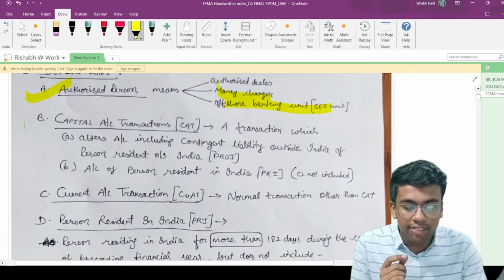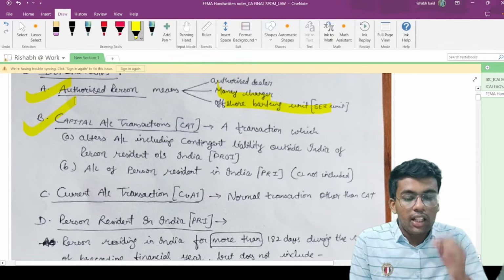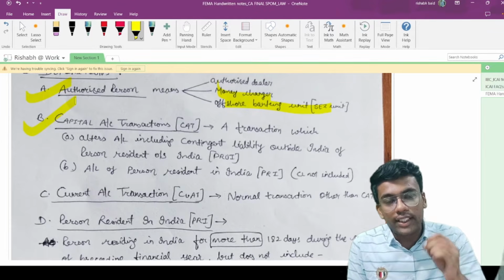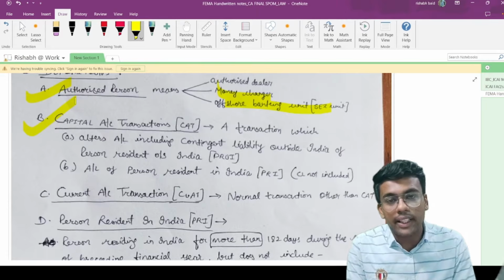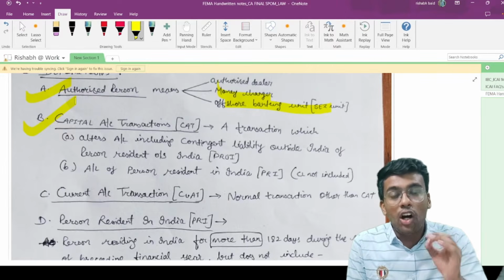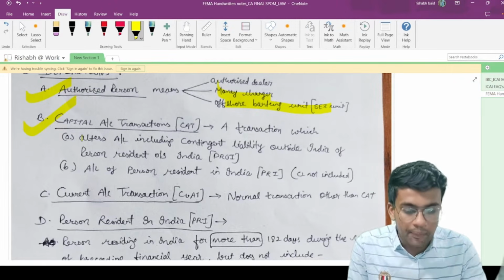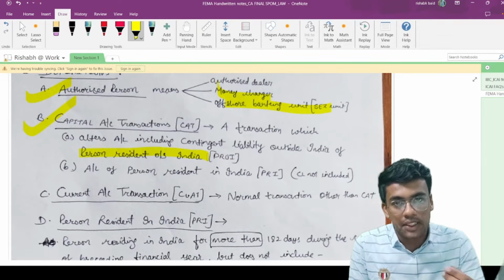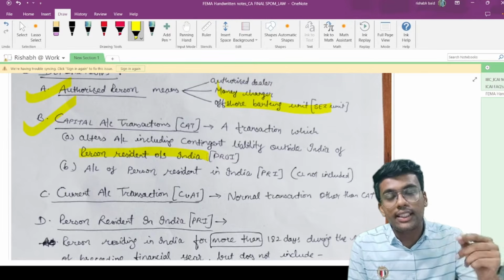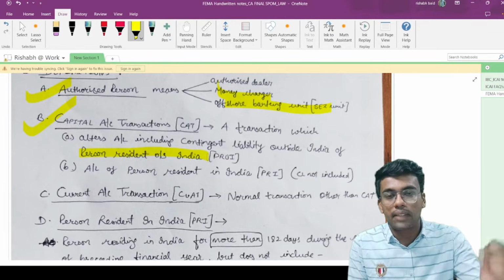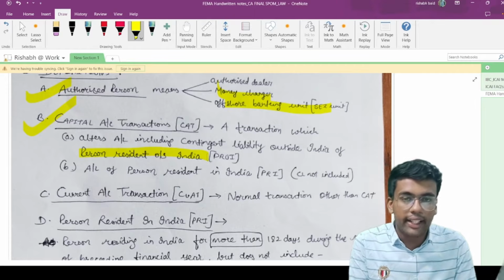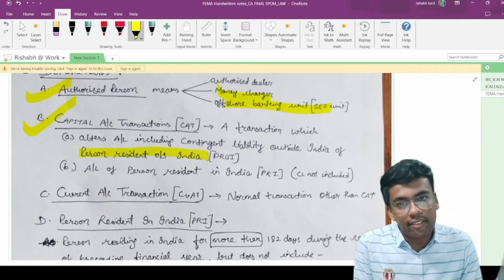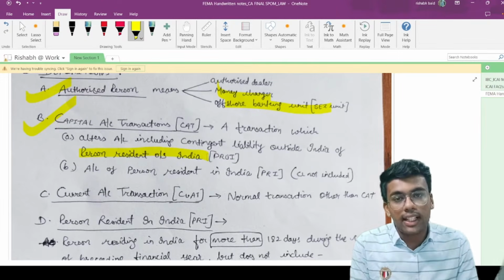Now moving on to the second definition, capital account transactions. So what does a capital account transaction mean? It means alteration of assets and liabilities, including contingent liabilities, of a person resident outside India. So if there is a change in the assets and liabilities of such a person, or a change in a contingent liability, let's say some person has given a guarantee and there is a change in that guarantee, that is a kind of contingent liability based upon certain events that are going to occur in future.